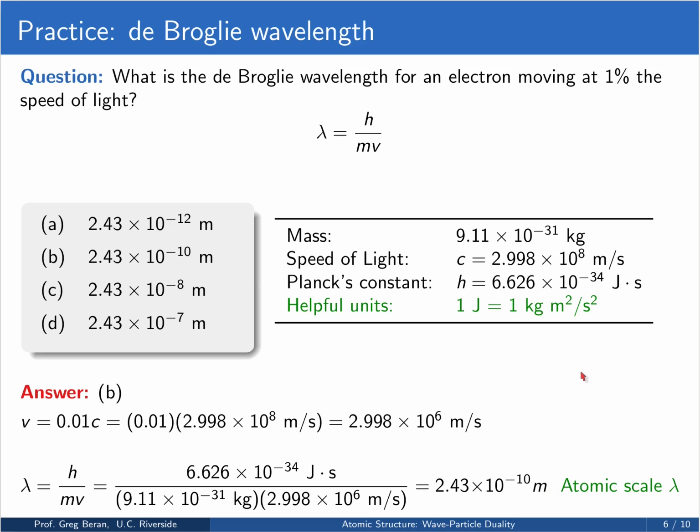The interesting thing here, though, is that in contrast to our baseball, where the wavelength was so tiny that we'd never observe it, this wavelength is still very small, but it's on the scale of an atom. It's about 2.4 angstroms. This is sort of on the size of a typical chemical bond. It's about double a typical carbon-carbon chemical bond. And so this is now a wavelength that maybe is going to have some relevance when we talk about objects on the atomic scale.